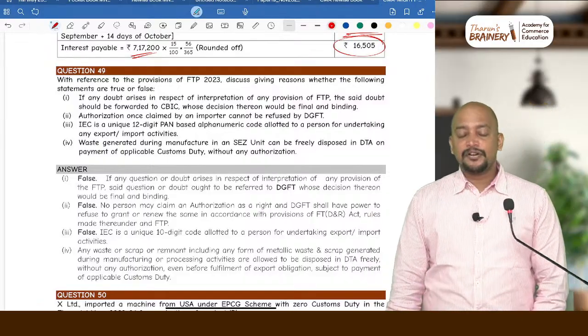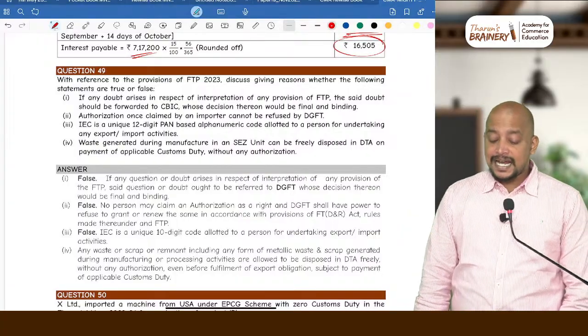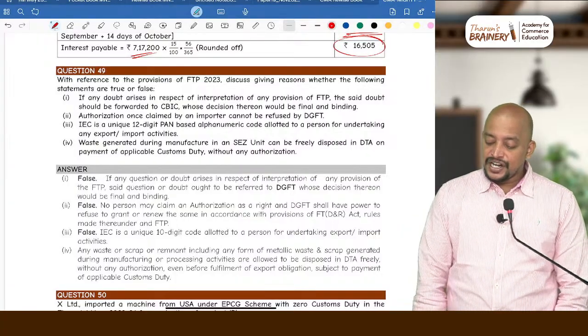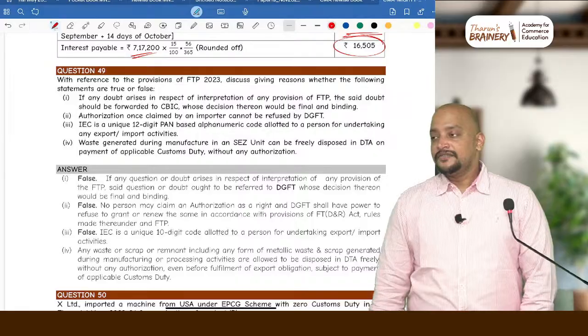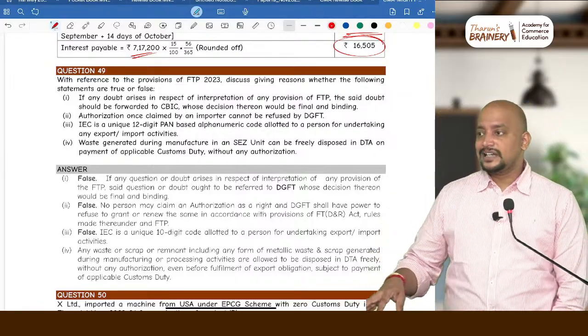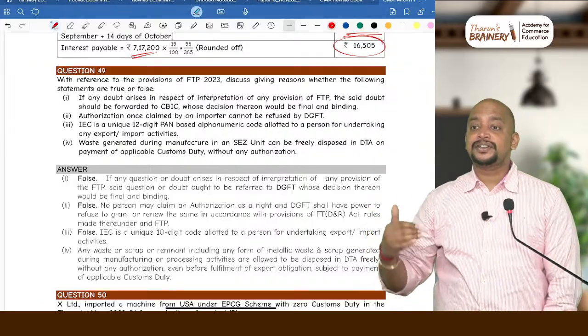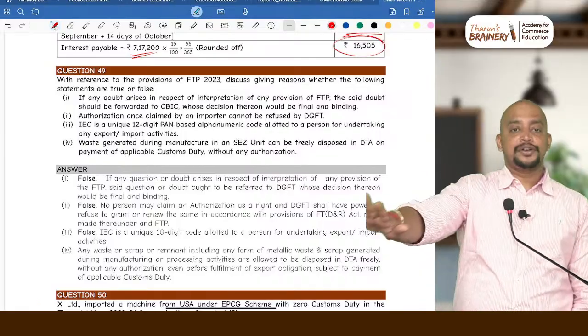Then number 4. Waste generated during manufacture in an SEZ unit can be freely disposed in DTA on payment of applicable customs duty without any authorization. False. First, any waste and scrap which is generated or imported into India, or generated in SEZ and cleared to DTA, is deemed to be import into India.